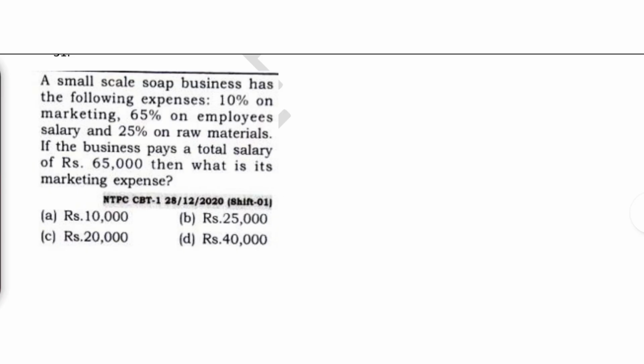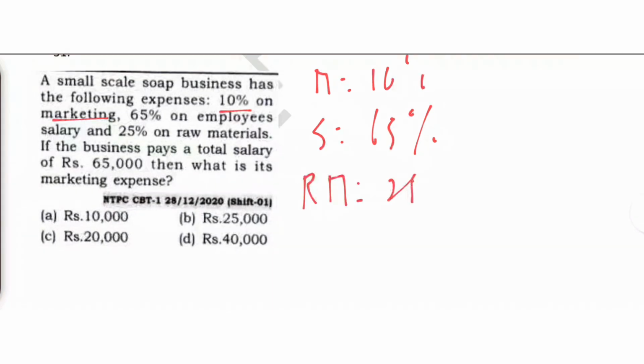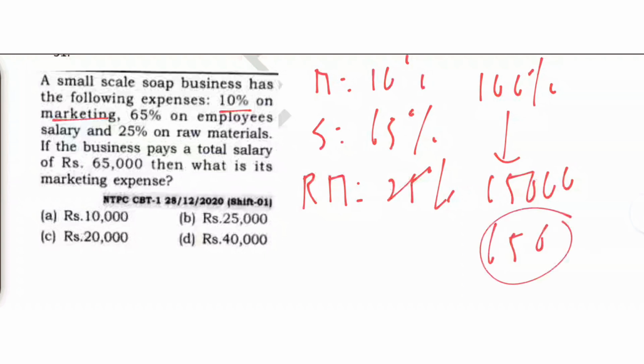A small scale soap business has the following expenses: 10% on marketing, salary 65%, raw material 25%. If the business pays a total salary of 65,000, that means he's talking about 100%... 65% is 65,000. So 1% is how much?